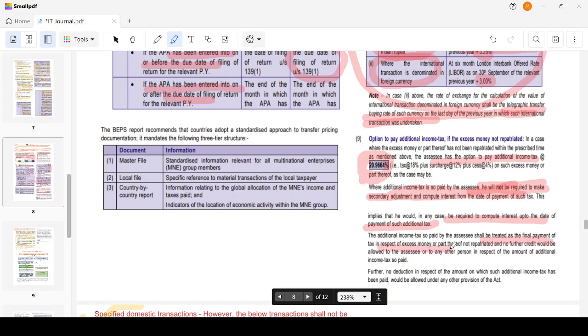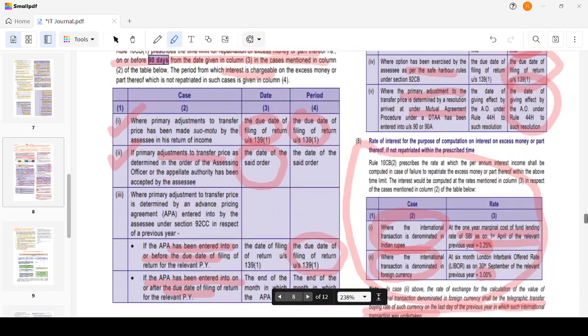In respect of excess money or part thereof not repatriated, no further credit would be allowed. So don't think of it like advance tax. It is not like advance tax. I have paid and it's done and dusted. It is the final payment of tax. I will not be allowed a credit in respect of this, and no deduction in respect of the amount of such additional income tax is allowed under any other provisions. This is what we discussed now. Okay. Now with this, the primary and secondary adjustment topics are getting over.